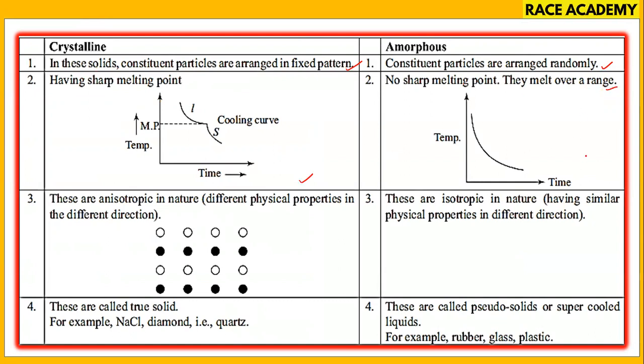Crystalline solids are anisotropic in nature, and amorphous solids are isotropic in nature. Crystalline solids are also called true solids, and amorphous solids are called pseudo solids or supercooled liquids. For crystalline solids, sodium chloride, diamond, quartz are examples, while for amorphous solids, rubber, glass, plastic can be taken as examples.